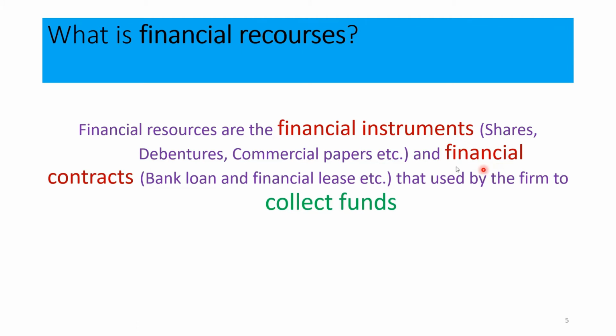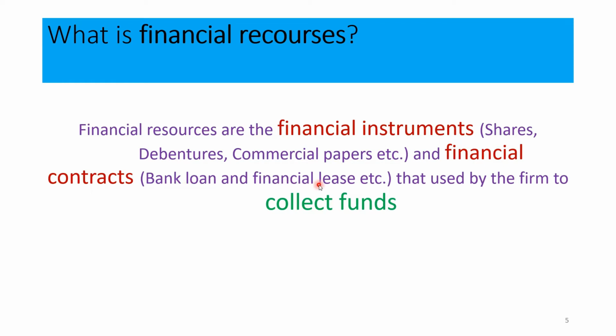My dear students, what are the examples that we can identify for financial instruments? A few examples given here are shares, debentures, and commercial papers. In addition, other financial instruments can be seen. And what are the financial contracts? Bank loans and financial leases. These are the common financial contracts that we can see in business organizations. Examples of financial instruments: shares, debentures, and commercial papers. Financial contracts: bank loans and financial lease agreements.